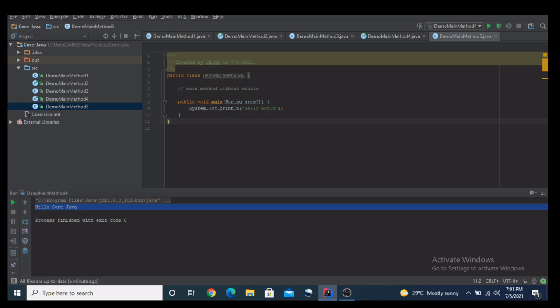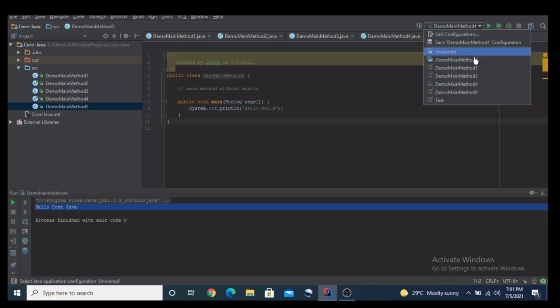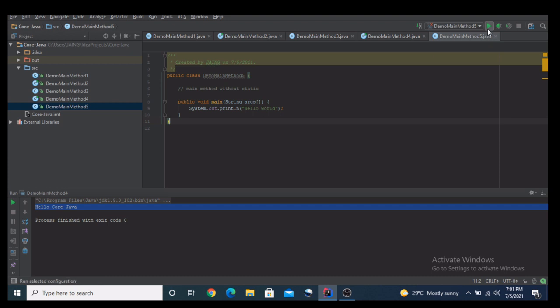Will it give me a compilation error? Will it give me a runtime exception? Will it give me a runtime error? Or will it run properly? Now let's see with the execution of this class. Here, main method should be static. So the JVM throws an error and says that the main method should be static. You can't make a main method non-static. If you want to use a main method, then it should be properly defined as static.